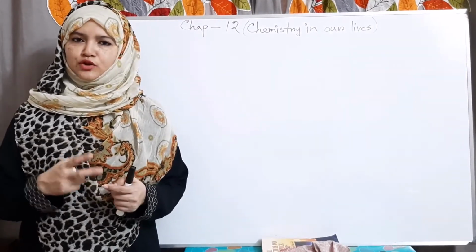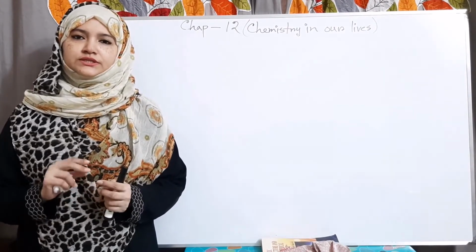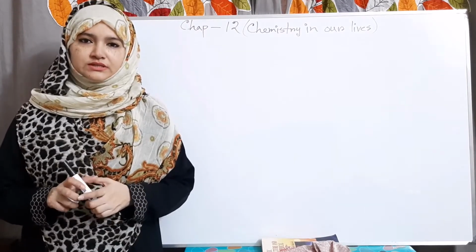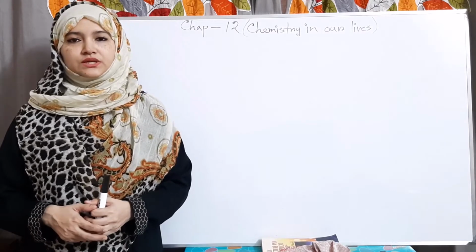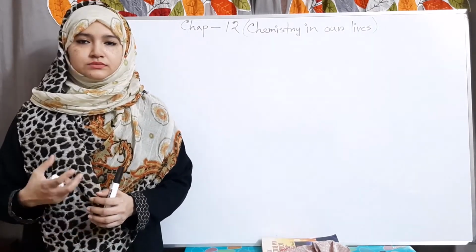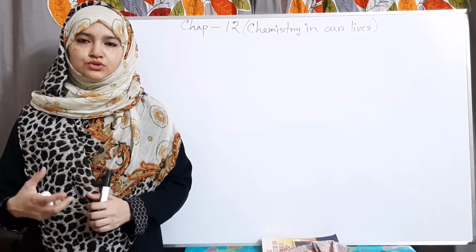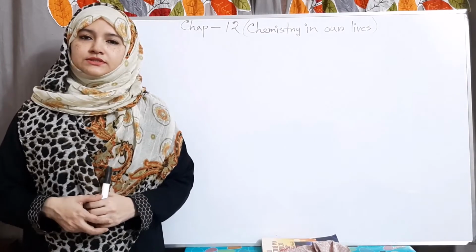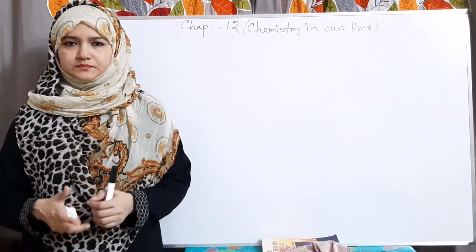The topics given in your textbook are classified into three different categories. First of all, domestic chemistry or household chemistry, and after that, chemistry in cleanliness. This category is about the chemicals which are used for cleaning purposes, and after that, chemistry in agriculture and industries.